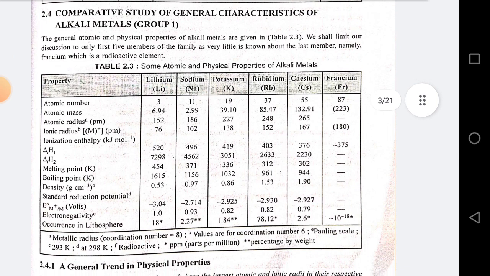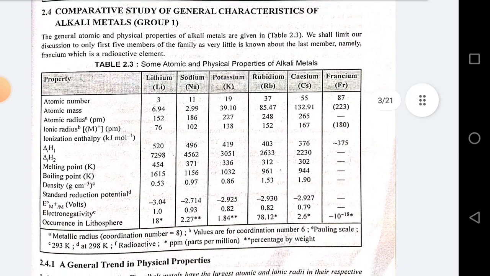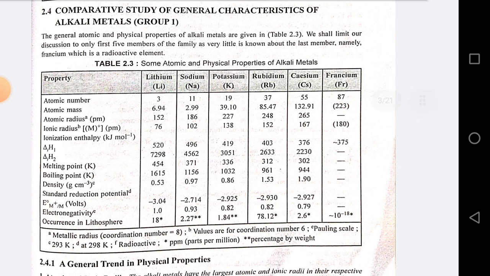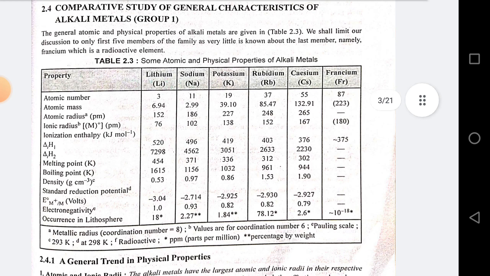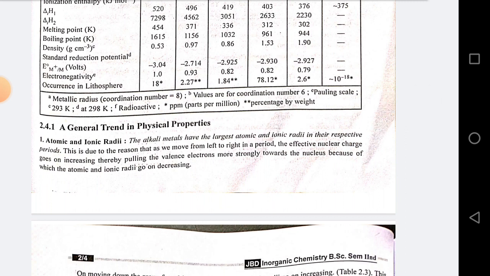Comparative study of general characteristics of alkali metals. The general atomic and physical properties of alkali metals are given in the table. We shall limit our discussion to only the first 5 members of the family, as very little is known about the last member, francium, which is a radioactive element. A general trend in physical properties.